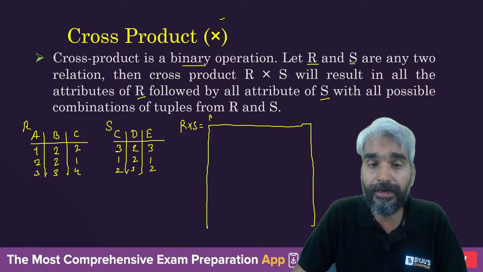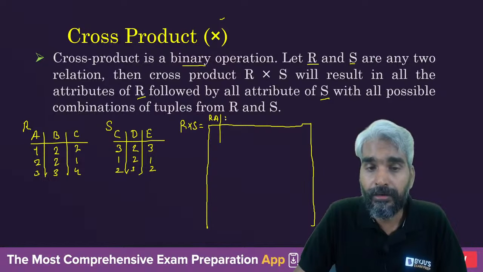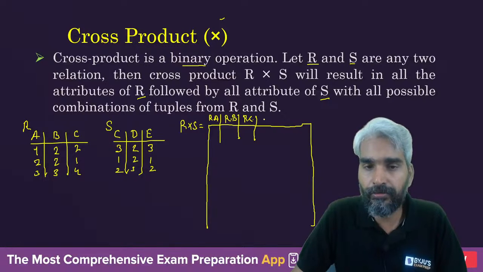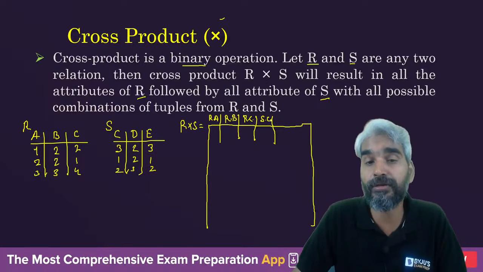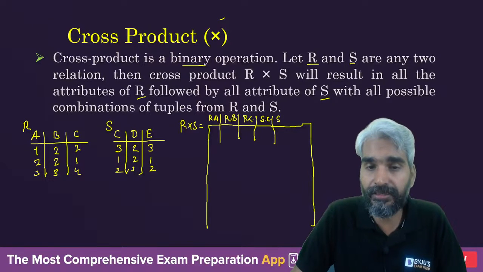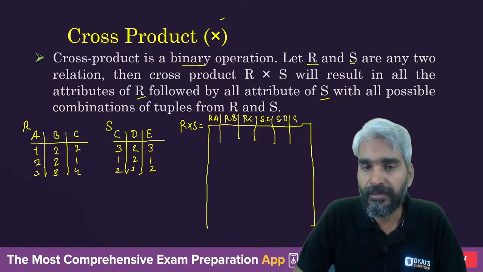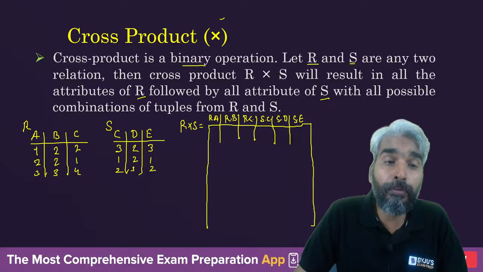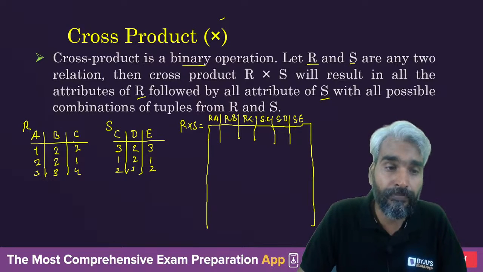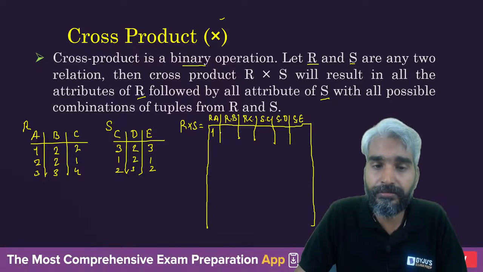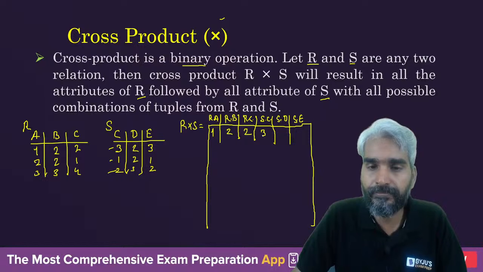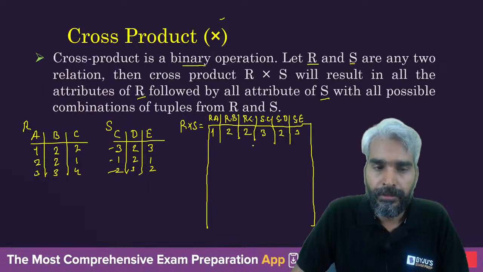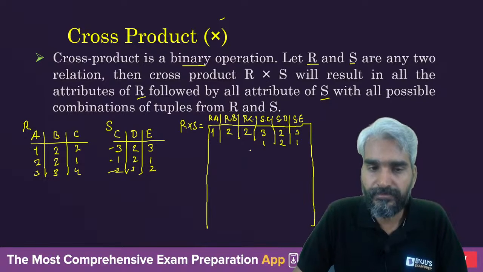You will have R dot A, then R dot B, then R dot C, then S dot C. So C is appearing twice: one with respect to relation R, another with respect to relation S. Then S dot D and S dot E. Now what will happen with all possible combinations of tuples of R and S? The first tuple of R, that is 1, 2, 2, will be combined with all tuples of S, that is 3, 2, 3, as well as 1, 2, 1, as well as 2, 3, 2.